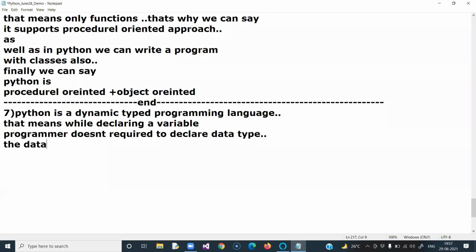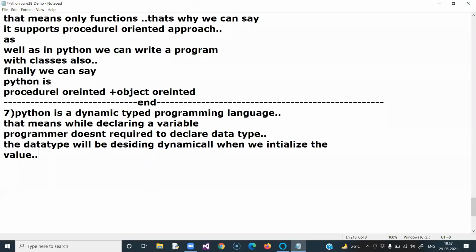The data type will be decided dynamically when we initialize the value. Record the note simultaneously: the data type of the variable will be decided dynamically when we initialize the value.